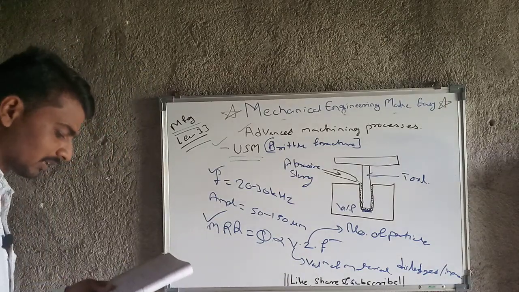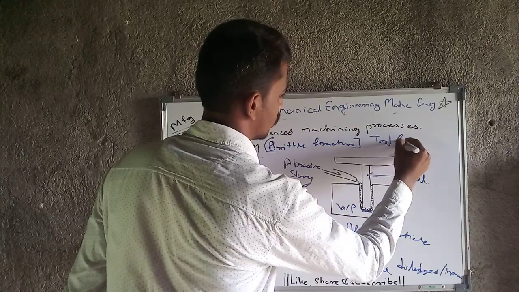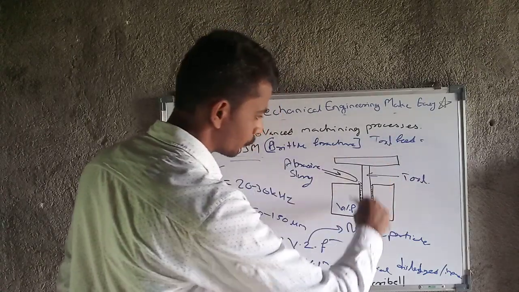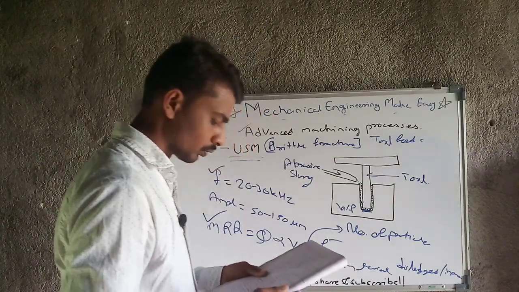Then next is tool feed. We have to feed this tool per revolution or per second. So what is that?